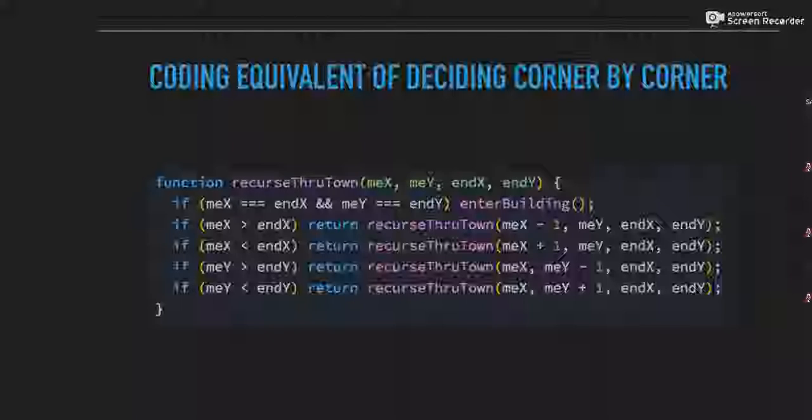Once we don't hit either of those if statements for our x coordinate, we're going to hit one of the other two statements for our y coordinate, right? So we're still going to go either north or south. We're basically solving this problem in a similar way, right? We still have to get from one point to another, and we either have to go forward or backward or left or right. But our code is a lot cleaner. Code is a lot more easily navigable.